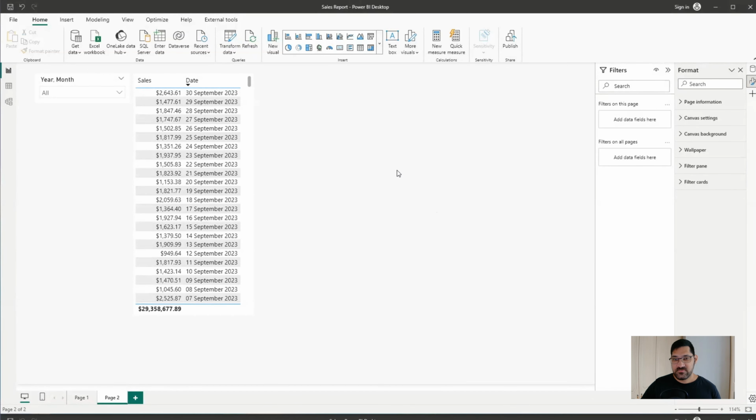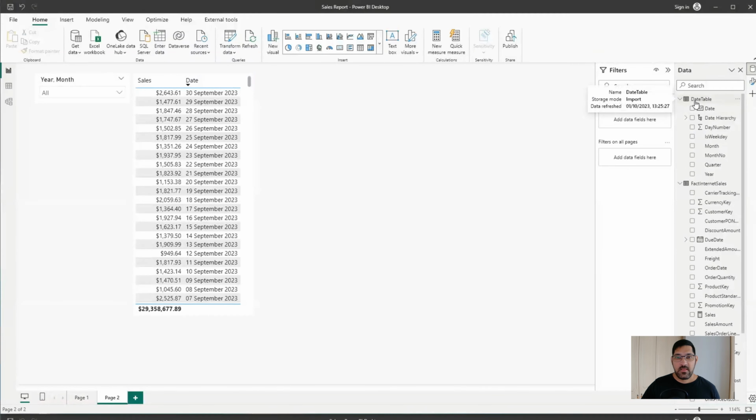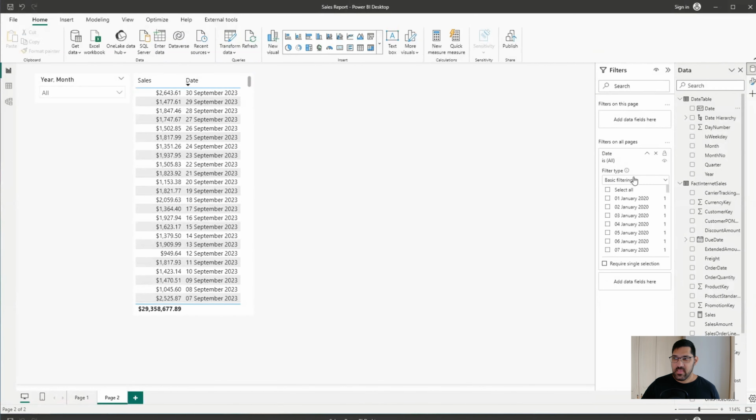So the first way we can do this is by simply dropping in a filter on all pages field over here on the right. So if we go to our data, we go to our date table dimension. We can drag in our date, and instead of using basic filtering, we can go to relative date.